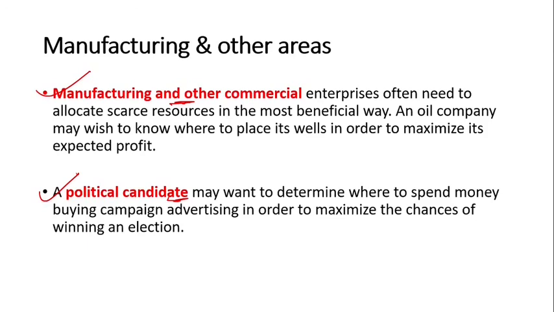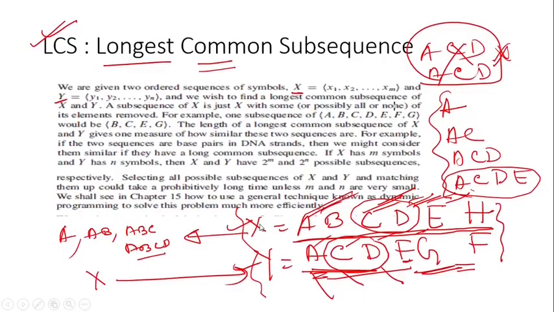And then sometimes a political candidate may want to determine where to spend money buying campaign advertising in order to maximize the chances of winning an election. So nowadays this also happens at election time, right? They collect data, and then based on that they do statistical analysis. Everything depends on, at the end, even though they are doing statistical analysis, they need an algorithm to implement things, so that finally they will get some results, segmented areas where the candidate can run his election. So such kinds of applications are there.